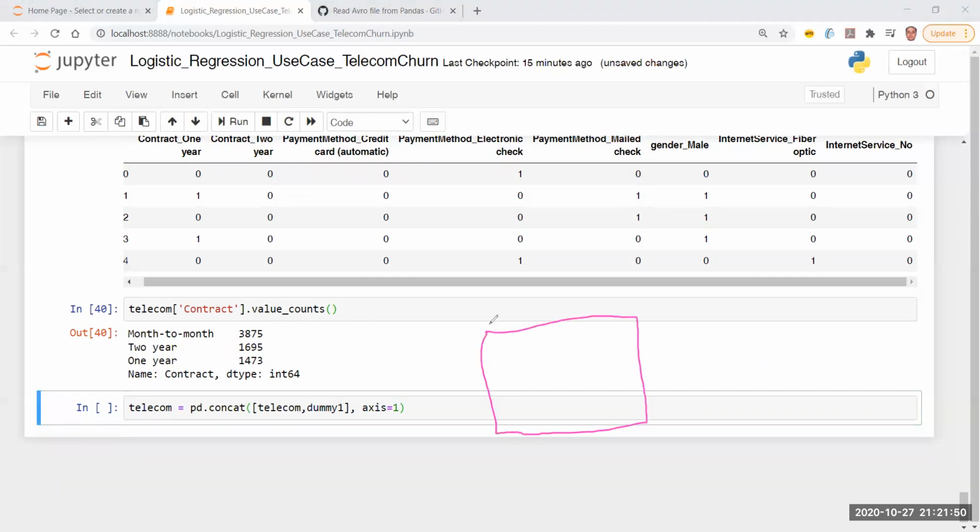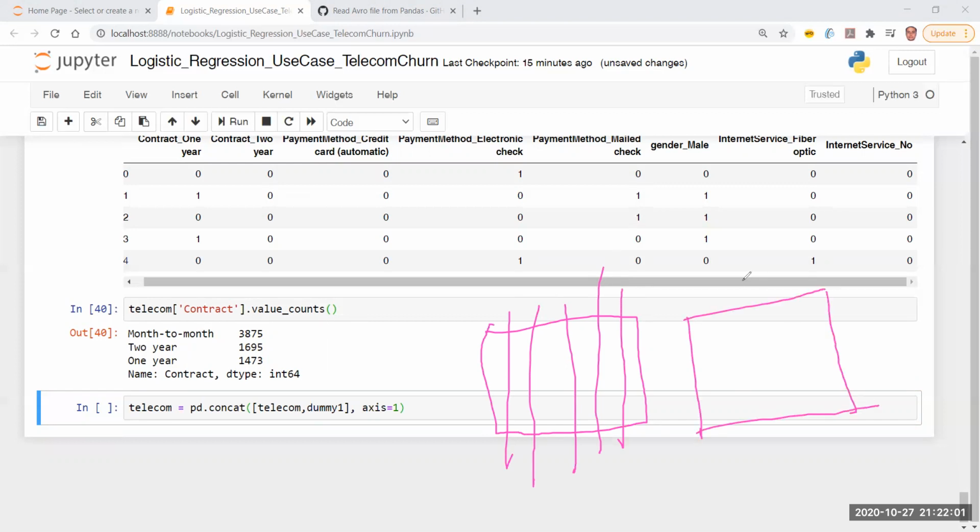This is the answer of how the concatenation is done. So if I have a data frame which has, let's say, 6 columns, C1 to C6, and I have another data set which has only 3 columns, so this is an M cross N matrix, and this is an M cross P matrix. You see the number of rows M is the same for both the matrices. If I concatenate, what is the output I'm going to get? The output I'm going to get is M cross N plus P, right?